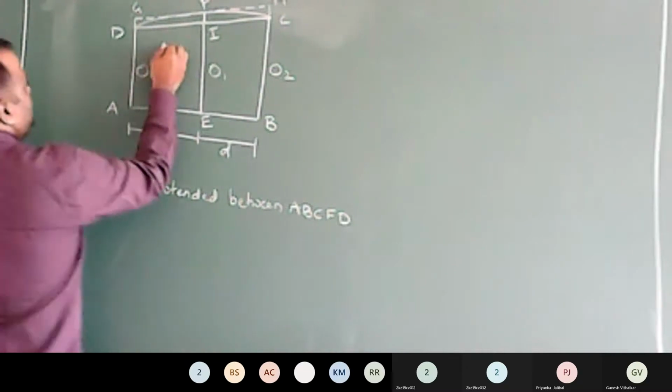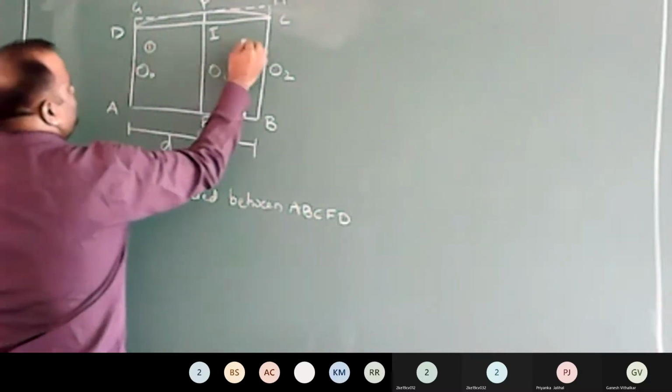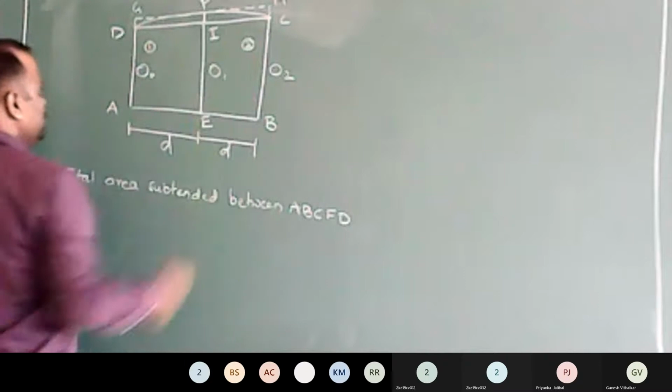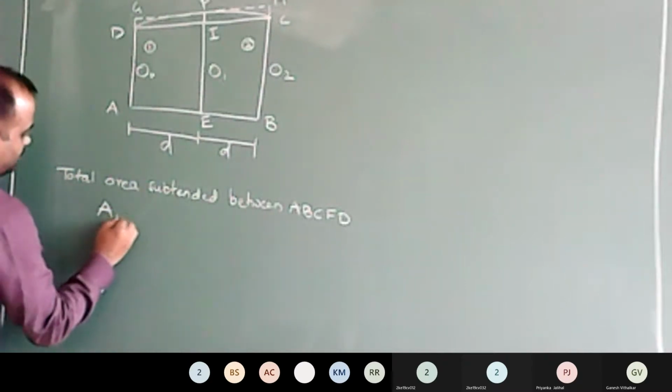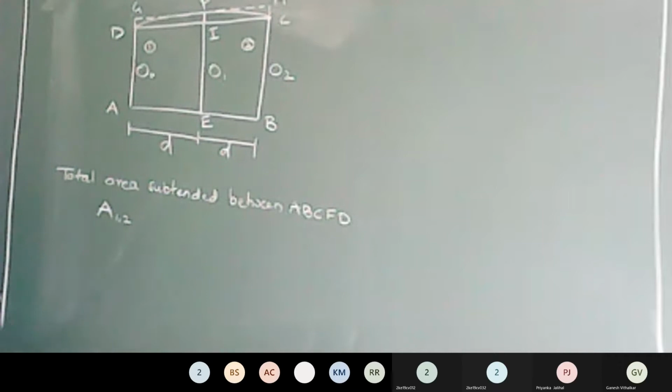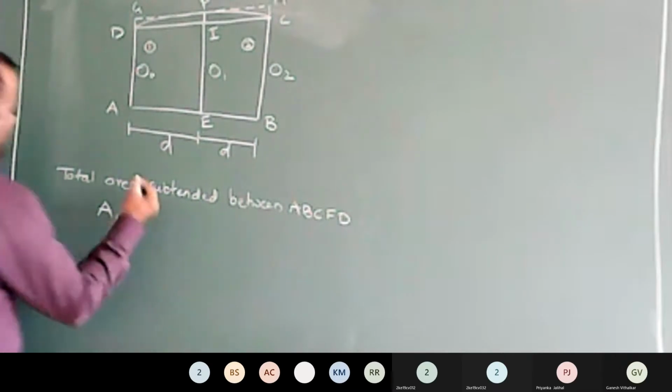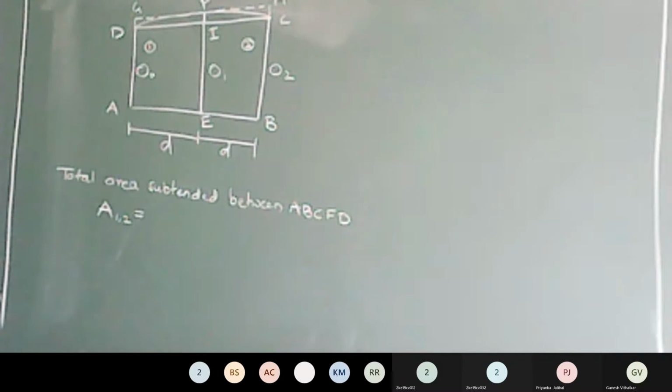Okay, see, this is my strip number 1. This is my strip number 2. So I call this total area as area of strips 1, 2. Area of strips 1, 2 is equal to, just look at the sketch.